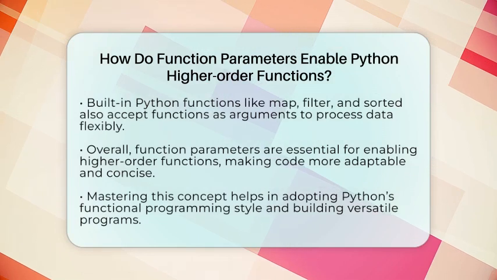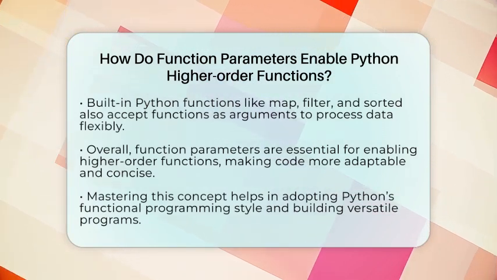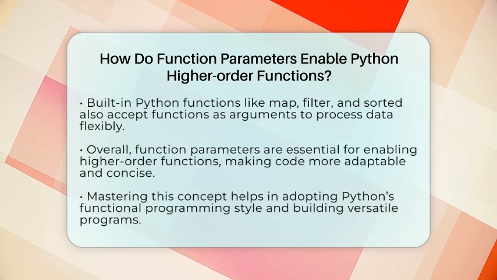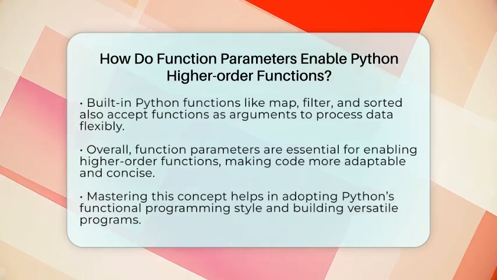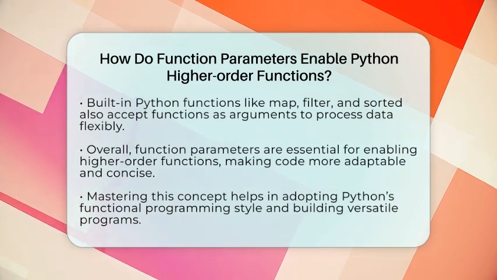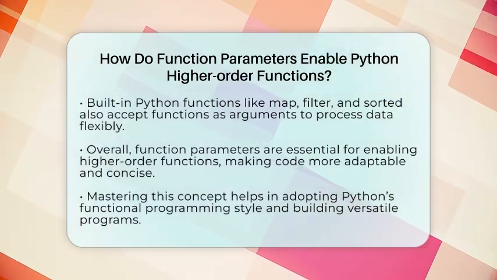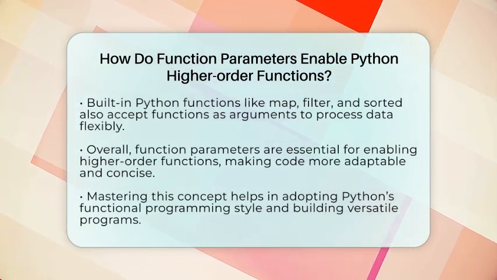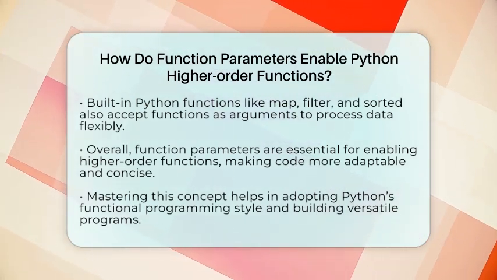To sum up, function parameters are what enable Python higher-order functions to accept other functions as arguments or return functions as results. They allow you to write code that is adaptable, concise, and easy to extend. Understanding this concept is key to mastering Python's functional programming style and building versatile programs.